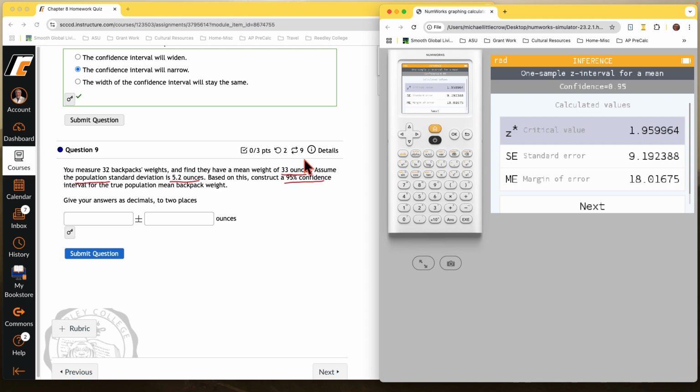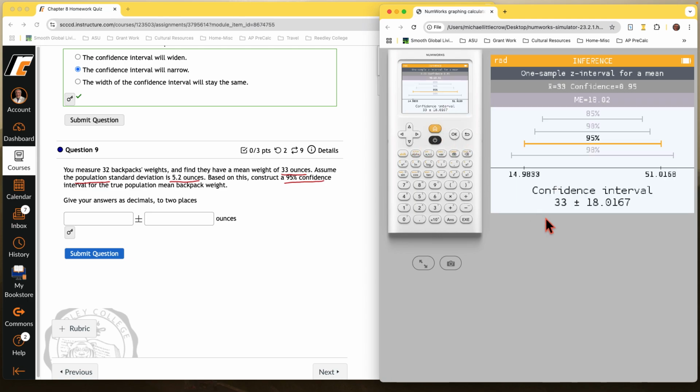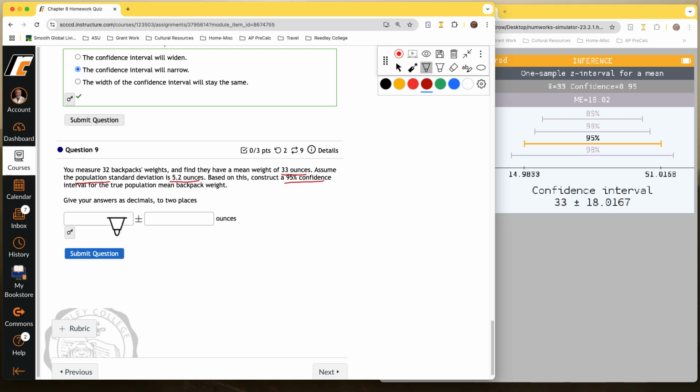They want the actual interval here, or the mean plus or minus. So what we do is we go to the next step. This is what they want the confidence interval expressed here as being 33 plus or minus 18.